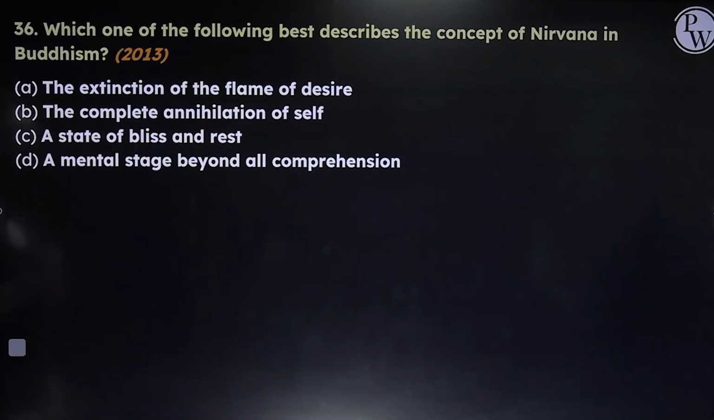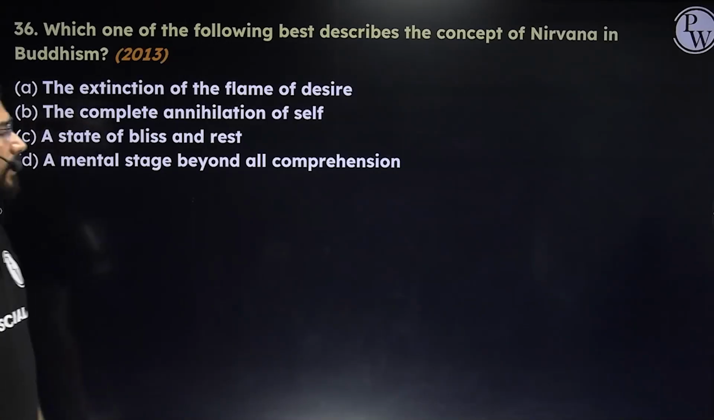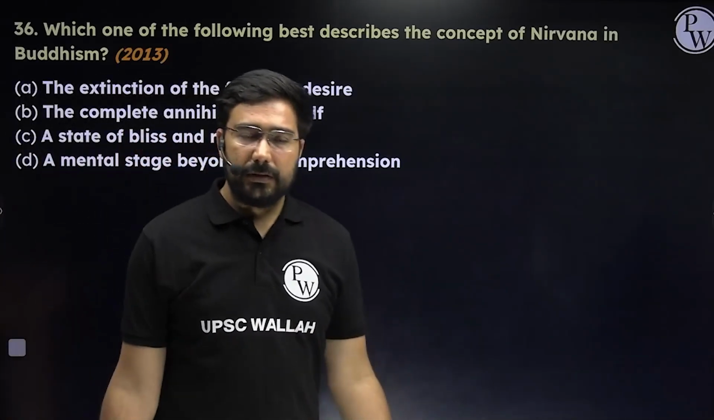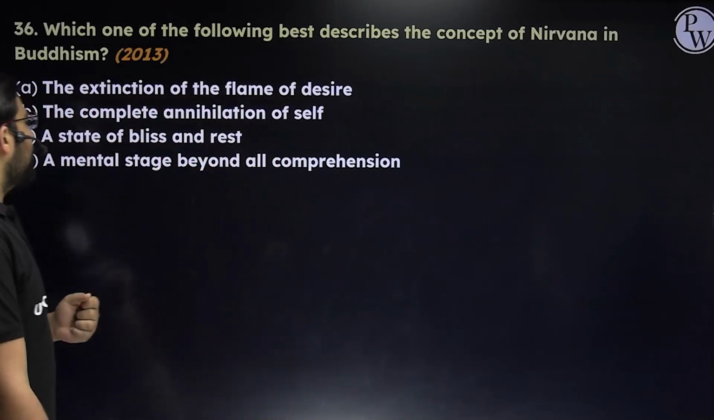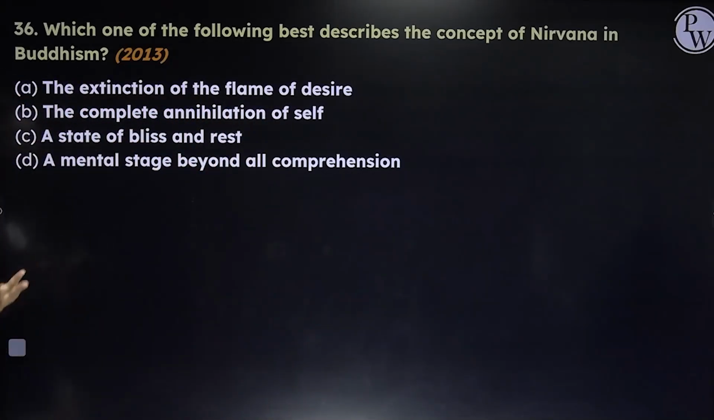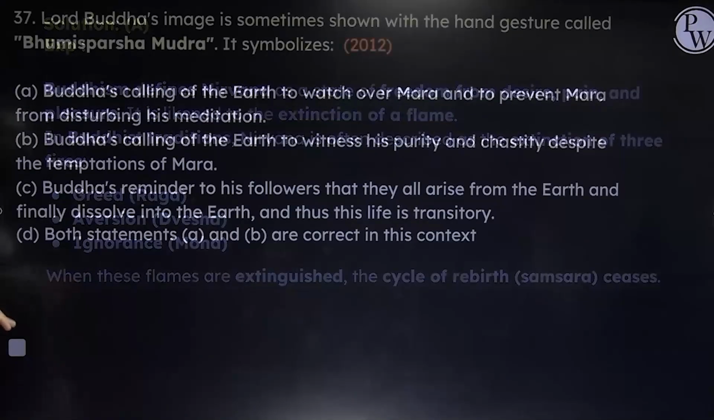The complete annihilation of the self, no, the second statement is not linked to Buddhism. Buddhism believes in the middle path. It does not believe in this complete annihilation of self. A state of bliss and rest, no, that doesn't mean a mental state beyond all comprehension. Statements C and D you can eliminate directly. A would be the answer in this case.